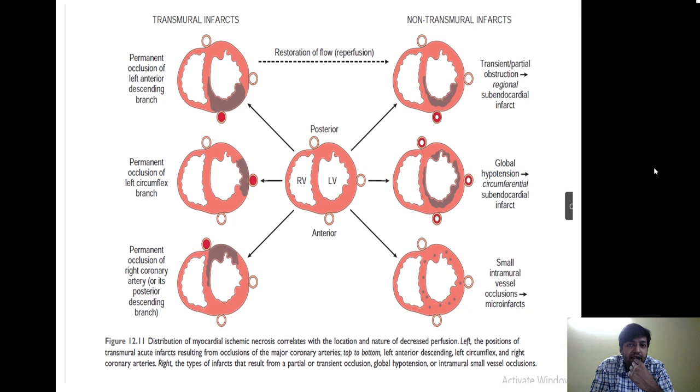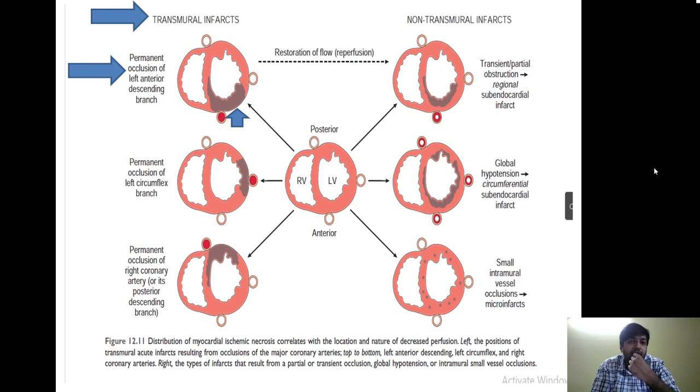Now this is a very important picture. First of all, over here this is an example of transmural infarct, and on the right hand side we have non-transmural infarct. As we know, transmural infarcts involve the full thickness of the myocardium. If there is a permanent occlusion of the left anterior descending branch, which supplies the anterior wall of the left ventricle, the anterior part of the interventricular septum, as well as the apex, then there is a full thickness infarct, as you can see in this diagram.